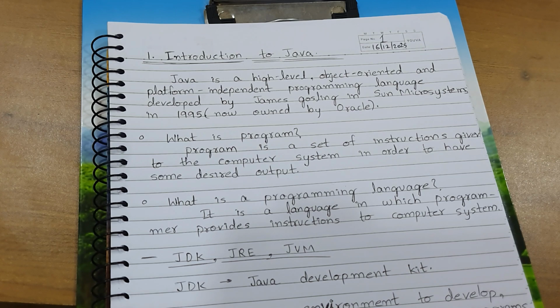We can develop a code, we can compile a code. What does compilation of a code mean? Converting these instructions written in a programming language into binary code which a computer can understand. This process is nothing but compilation. And the third is execution. Now, when these instructions can be understood by the computer, the computer will follow these instructions and provide us a desired output. So if you are a developer, you need to have JDK installed in your computer, as you will need all the three functions: writing a code, compiling a code and executing a code.